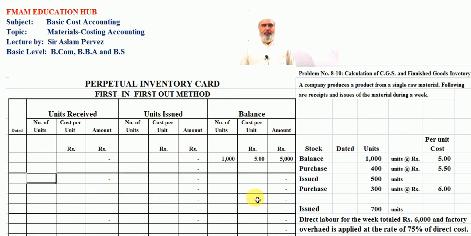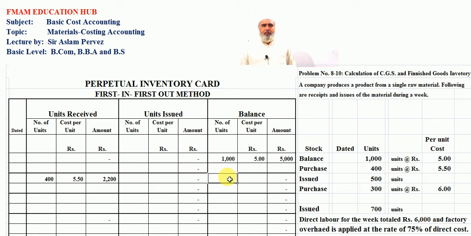Here 400 units, the rate is 5.50. The value of purchase is 2200 rupees here. Now we again record our inventory in the balance column.